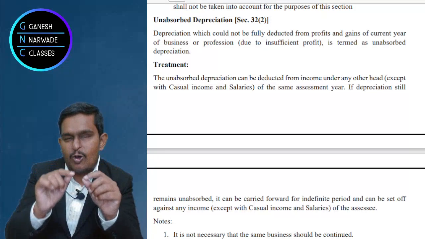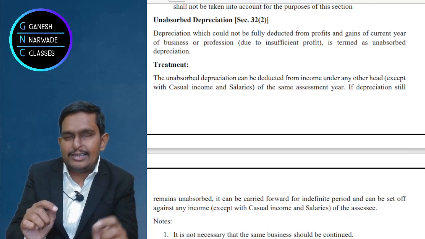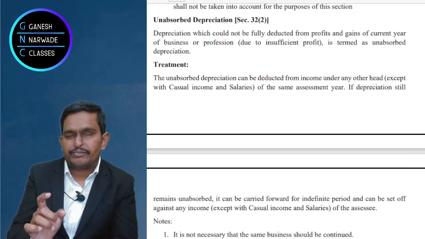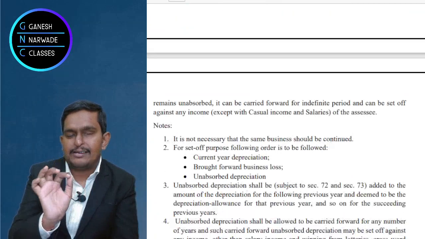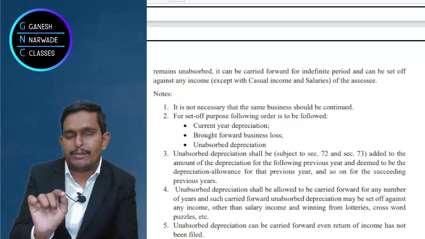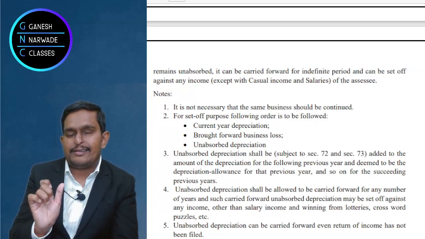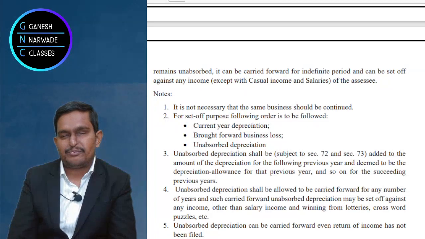But first deduct all expenditures, then get your business income. From that you try to deduct depreciation. If depreciation is more, then that extra will be treated as unabsorbed depreciation. Up to the amount of business income will be deducted as depreciation and treat business income as nil, and the extra depreciation we will call unabsorbed depreciation.